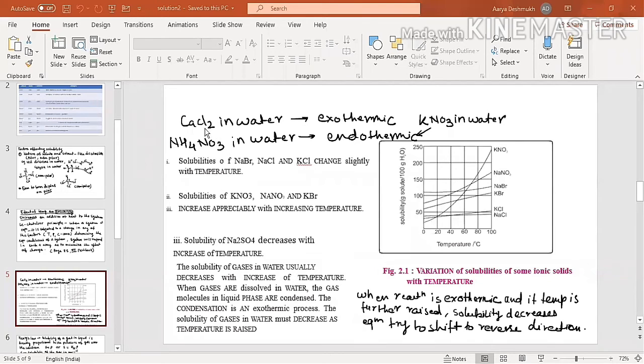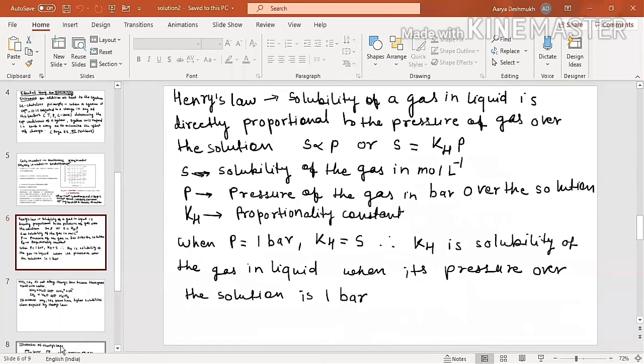Now here I wrote something. This is calcium chloride in water, strong exothermic reaction. Then ammonium nitrate in water, this is endothermic reaction. Similarly, this KNO3, that is potassium nitrate. पोटॅशियम नायट्रेट जर तुम्ही 1 ग्रॅम पोटॅशियम नायट्रेट घेतला आणि 100 ml पाण्यात घातलं ना तर तुम्हाला फील होईल, रिएक्शन इज एंडोथर्मिक देअर, म्हणजे तुमचा बीकर गार झालेला असतो.